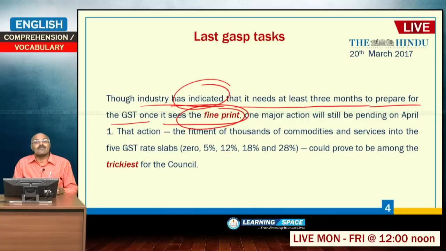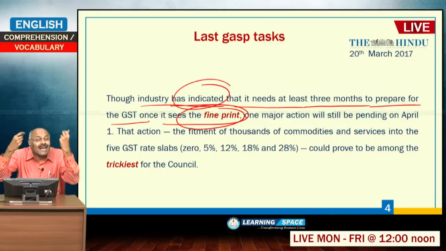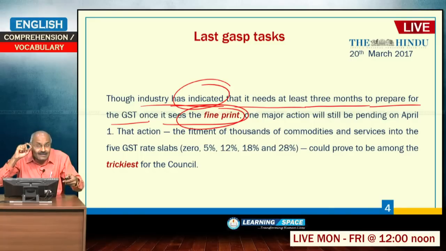What is the meaning of fine print? Once all the rules and regulations in minute details are made known to the industry, that is the meaning of fine print. Now the industry says that it needs at least 3 months to prepare for GST once it sees the fine print. Fine print means minute details.